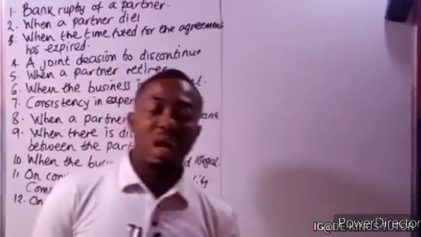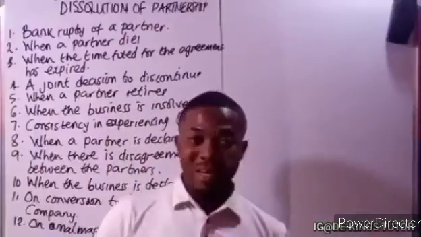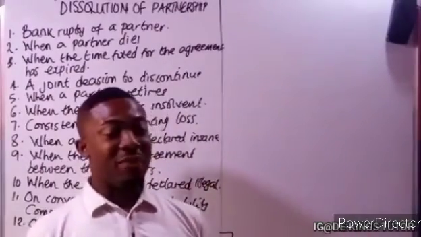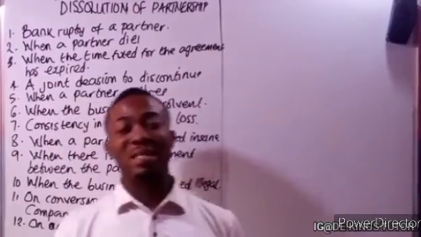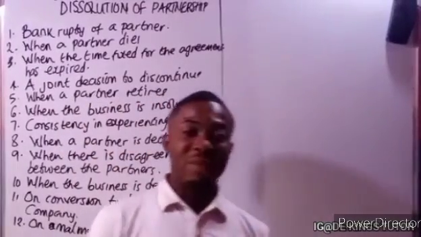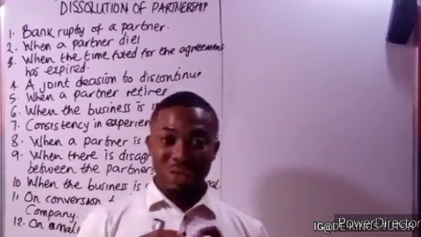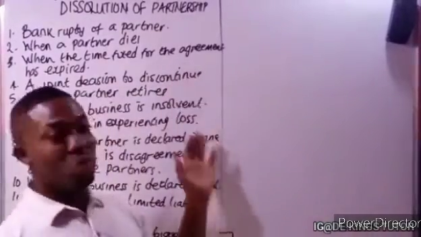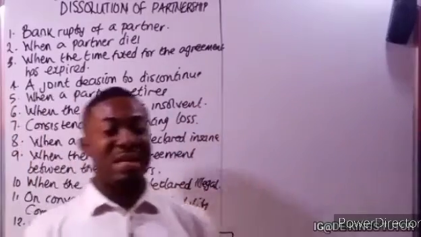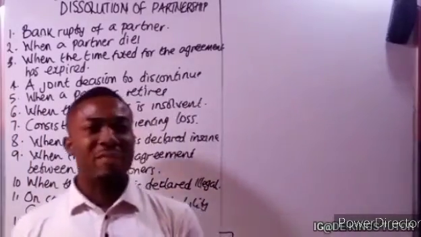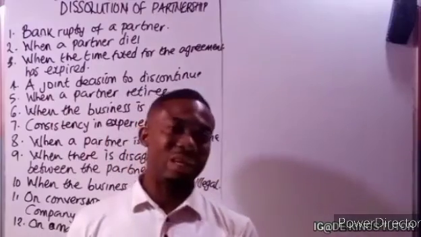Now, when a partnership is dissolved, there are some rules that have to be followed in order to ensure that the capital, the profit and the assets are distributed. If they dissolve the partnership business, they have some assets, so they have to sell some of the assets in order to get cash.